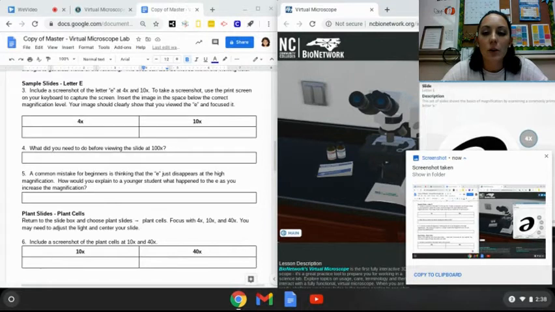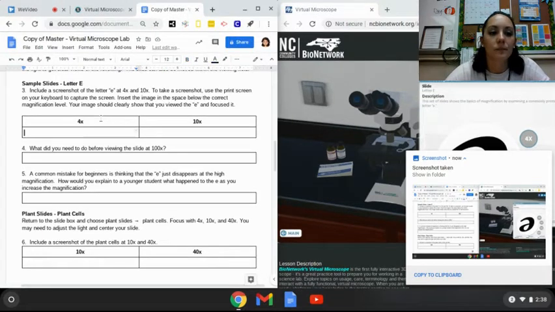And what I would do, if I go back to my document, is click on the box that I need to under the 4x power. Then I'm going to click on Insert. Then I'm going to click Image and Upload from Computer.